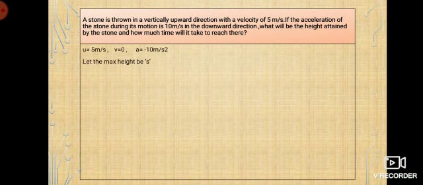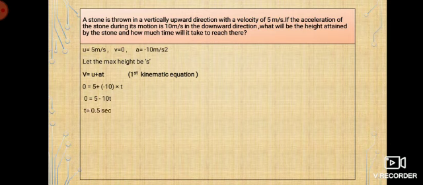Now let the maximum height be s. Height is again a distance, right? So let it be s. Now here, first I'll use the first kinematic equation, v is equal to u plus at. Because to find that s, I need to use my second or third equation of motion, and I don't have enough data there. So I'm going to use the first kinematic equation with whatever data is given and try to calculate t. So u is 5 plus a is minus 10 into t, which is equal to 5 minus 10t. So here t is equal to 0.5 second. Now I've got the time also.